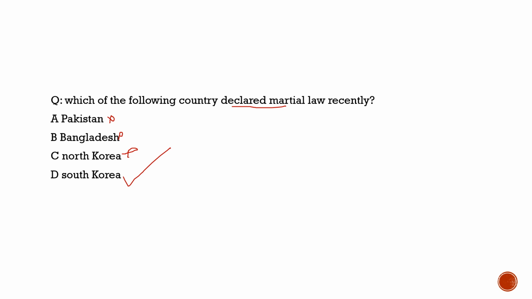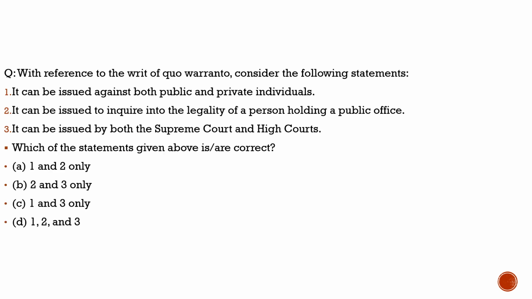Now let's shift our approach towards the static part questions. Right now we are discussing the fundamental rights, and we have discussed every part of the fundamental rights. We have taken questions from every discrete topic. Now, today's question is on the writ of quo warranto. So, let's try to understand this writ of quo warranto with respect to this question.